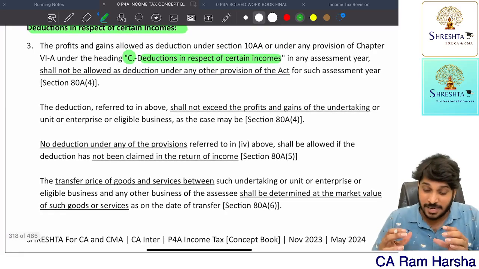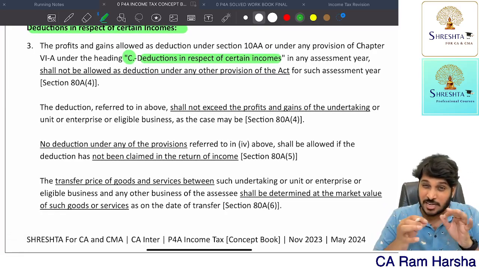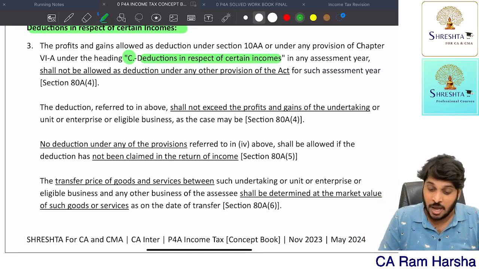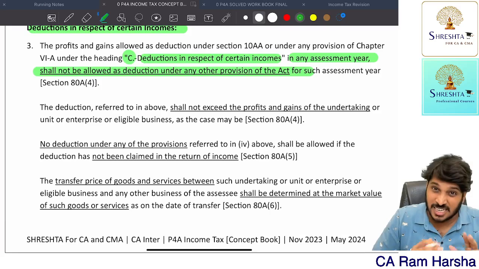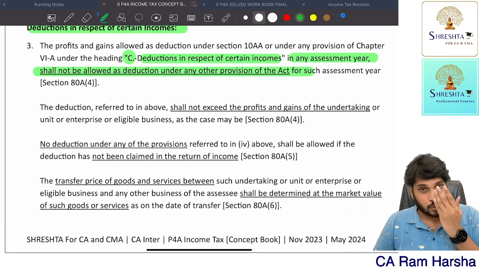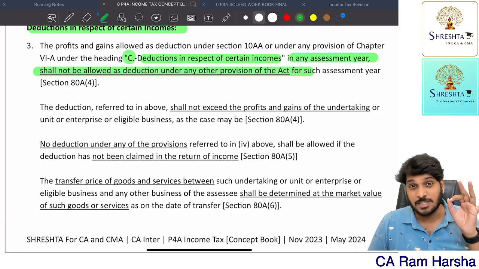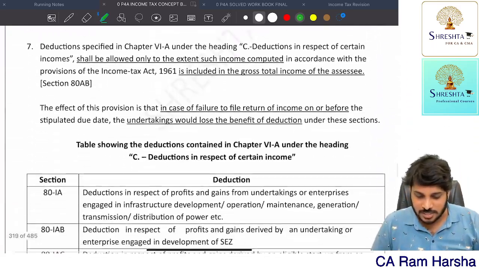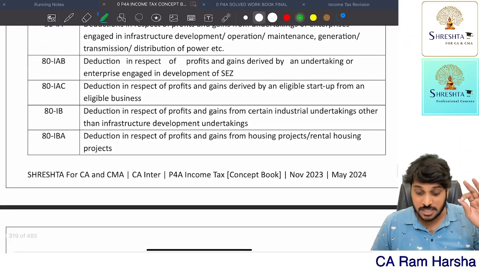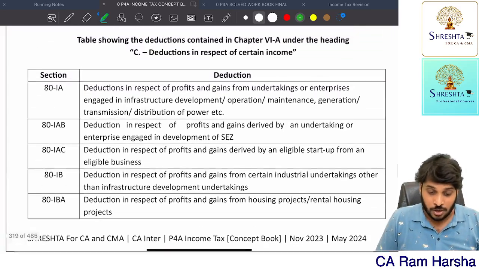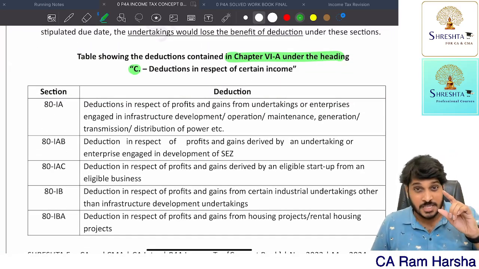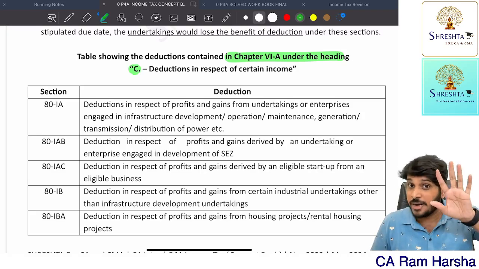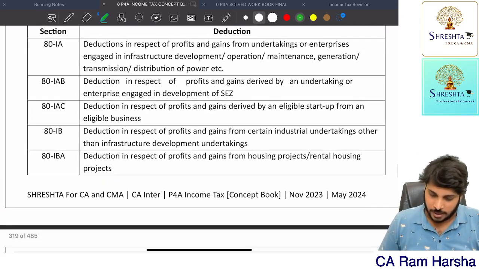If you claim any deduction under these income-based sections of Chapter 6A, you cannot claim it in any assessment year under other sections of the law. Why? Because you remember in PGBP, 35AD specified businesses, those businesses are once again covered under Chapter 6A heading C. Under heading C, a few of the businesses which we discussed under 35AD were repeated. Getting the point?